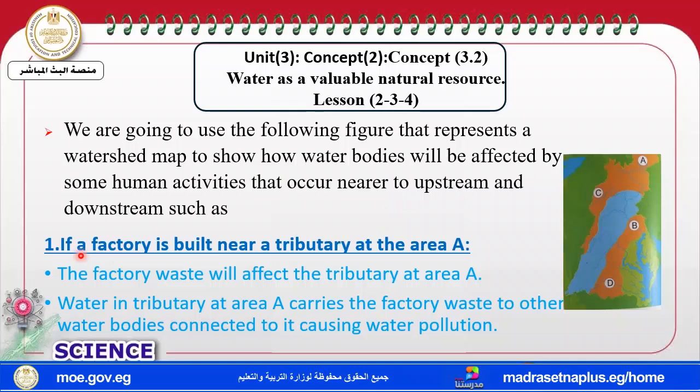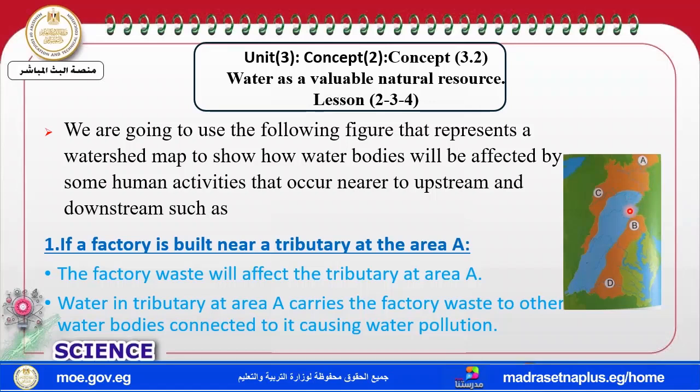Now, if a factory is built near a tributary at area A, and there is a factory near this tributary, what happens? The wastes in this tributary will be found in this area, and not only this area, but also carried to connected water bodies, causing water pollution.